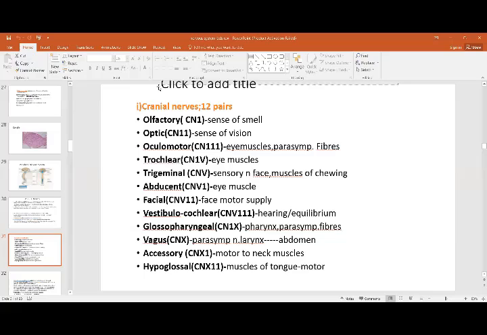You see these 12 cranial nerves: one, sense of smell; two, sense of vision, the eye; three and four, supplying the eye muscles; trigeminal, the sensory nerve of the face; abducent, which supplies the eye muscle that makes the eye look laterally. Facial nerve is the motor supply of the face. Vestibulocochlear is the hearing and equilibrium. Glossopharyngeal is with the tongue plus the pharynx. Vagus is the main parasympathetic nerve from the larynx to the abdomen, accessory nerve supplies the muscles of the neck, and hypoglossal supplies the muscles of the tongue. So these are the 12 pairs of cranial nerves that we have.